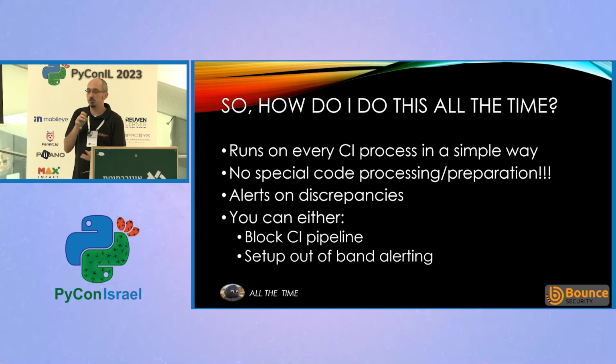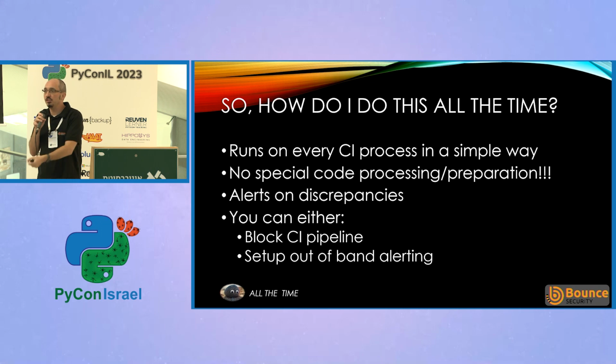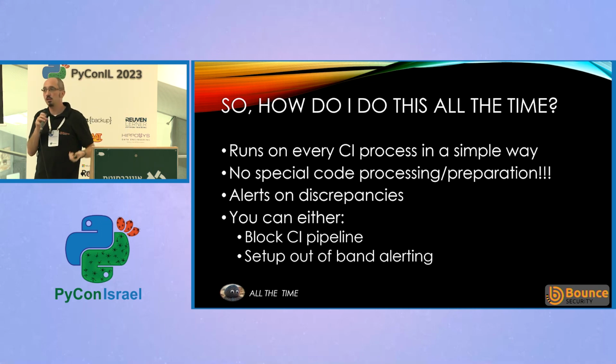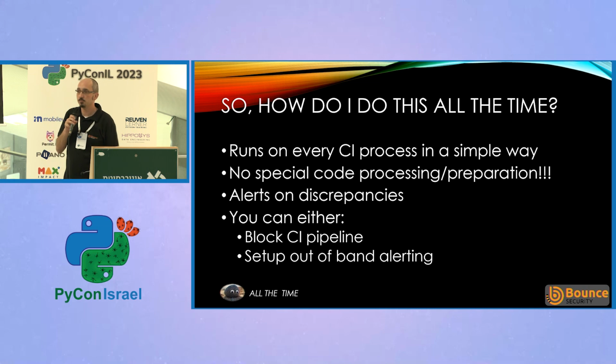We then get an alert when our rules are violated, when someone breaks one of the rules we've defined, and we can decide we're going to break that CI process, or we're just going to set up some sort of out-of-band process to alert on that. And in this way, we can make sure we're enforcing these rules, not just now, but going forward as well.